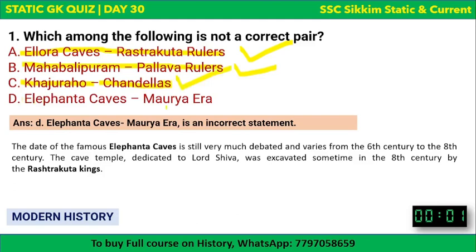Whereas Elephanta Caves was not built in the Mauryan era. Then who built them? The cave temple, which is dedicated to Lord Shiva, was excavated sometime in the 8th century by Rashtrakuta kings. So not in the Mauryan era, but by the Rashtrakuta dynasty. I hope it's clear. Can anyone tell where you find the Elephanta Caves? What is the current location of these caves? Please write in the comment box if you know.